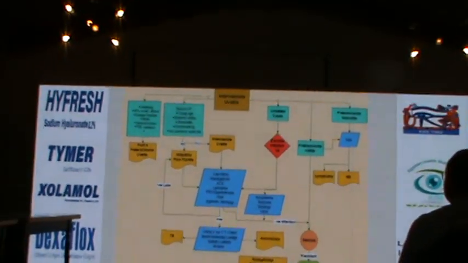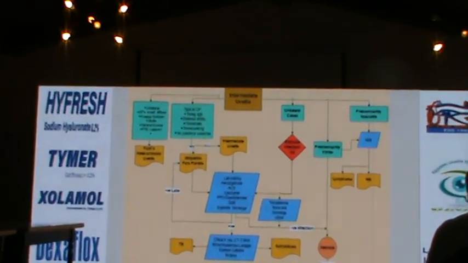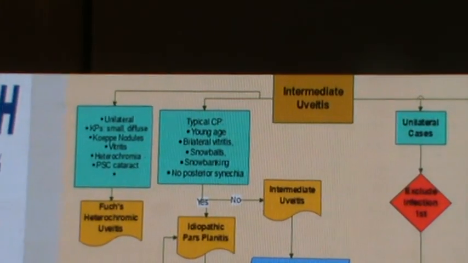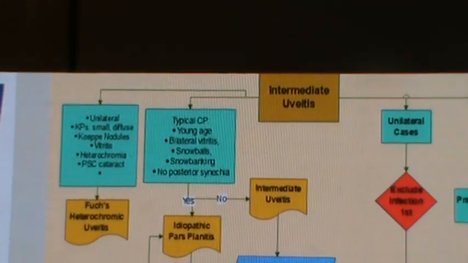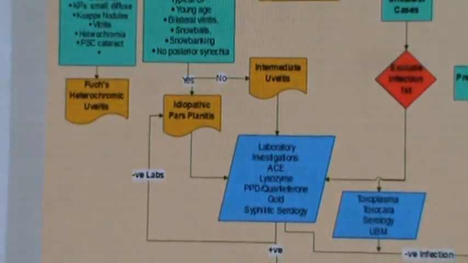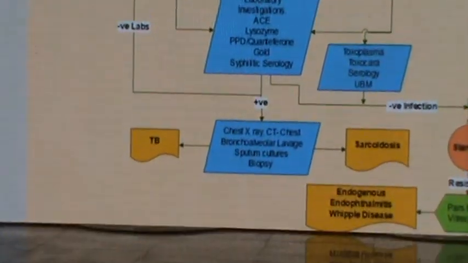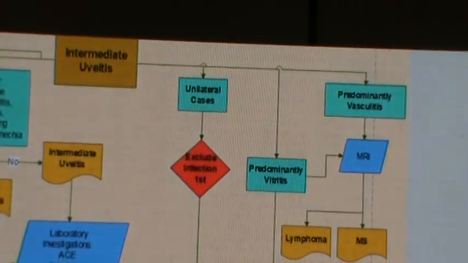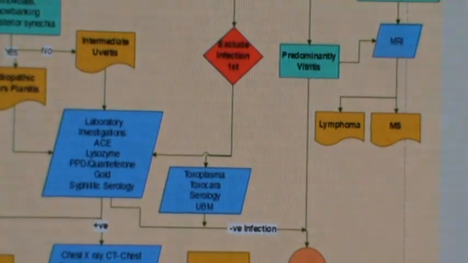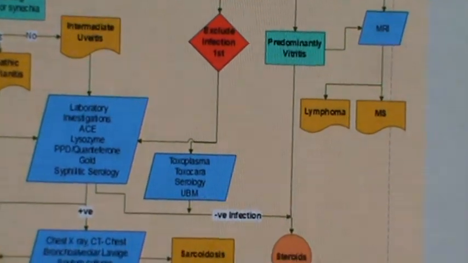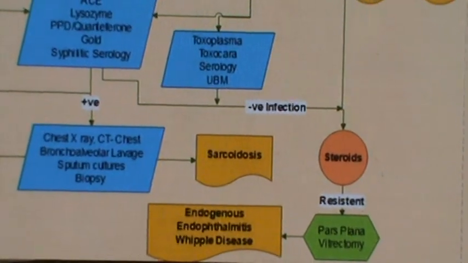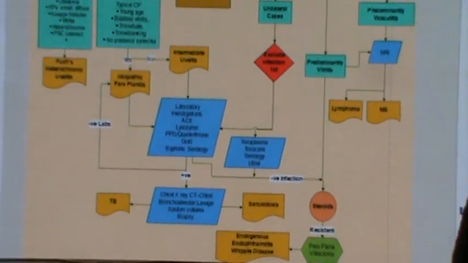So this is a flowchart to help us approach a case of intermediate uveitis. You're faced with intermediate uveitis. Is it unilateral or bilateral? If it's unilateral, exclude an infection. Is there canal water exposure? Leptospirosis? Even in the absence of an AC granuloma, it is diagnosed. Then, once again, we are a TB endemic nation. We need to exclude TB in almost all cases: Quantiferon, chest X-ray, and then we move on to the other infectious entities.